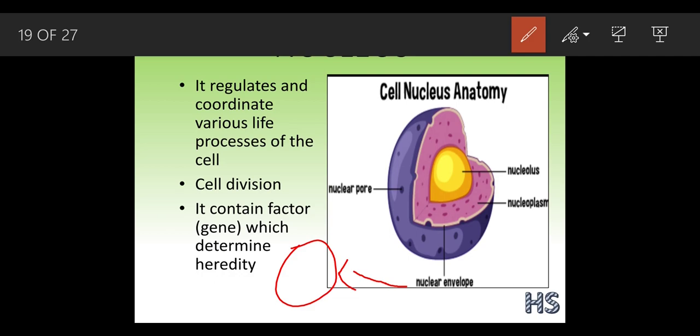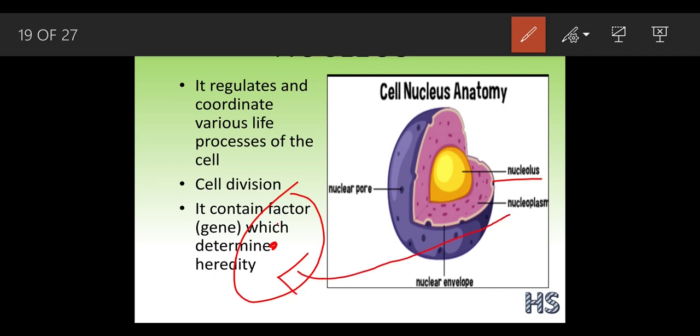Inside the nucleus there is one more nucleus, called the nucleolus. Just as inside the cell there was a region called cytoplasm, in the same way, see, this is a nucleus. Inside the nucleus there is one more nucleus which is called the nucleolus, and inside this there is a free space which is called the nucleoplasm. As we had a cytoplasm, we also have a nucleoplasm.